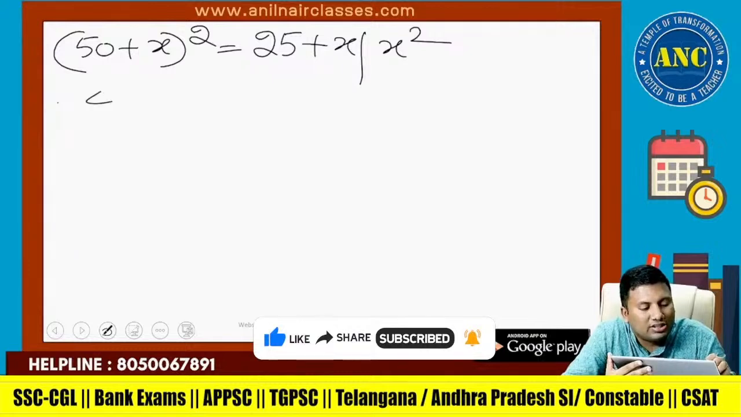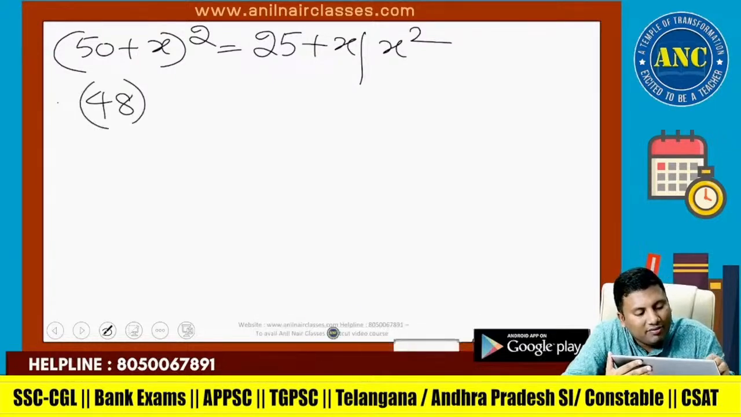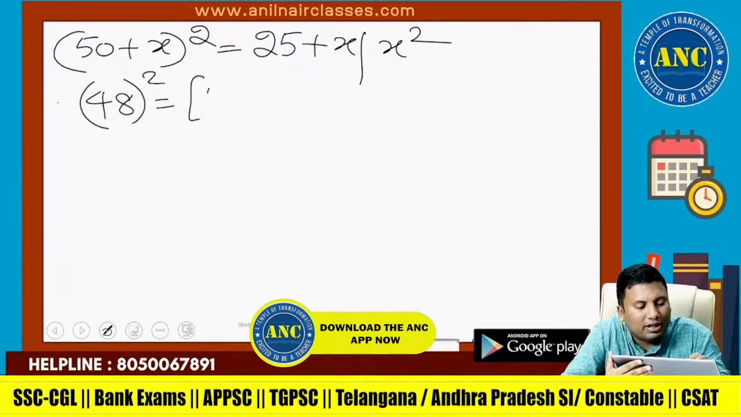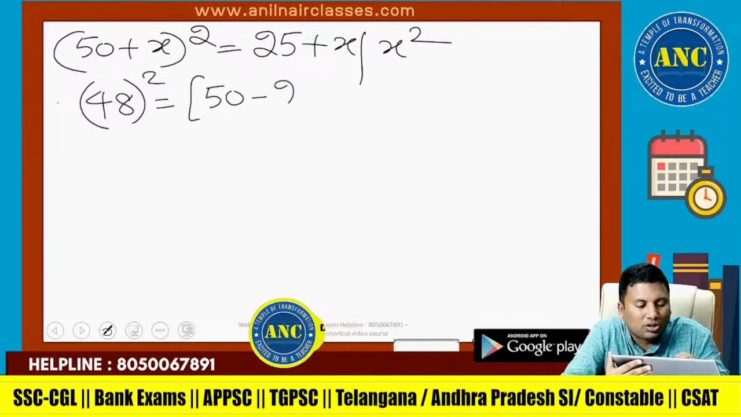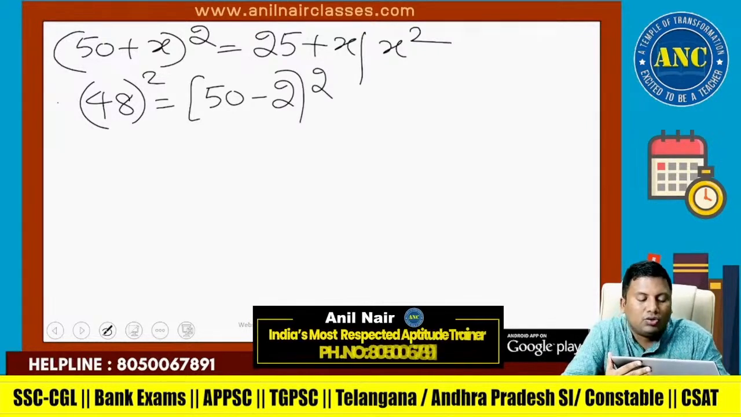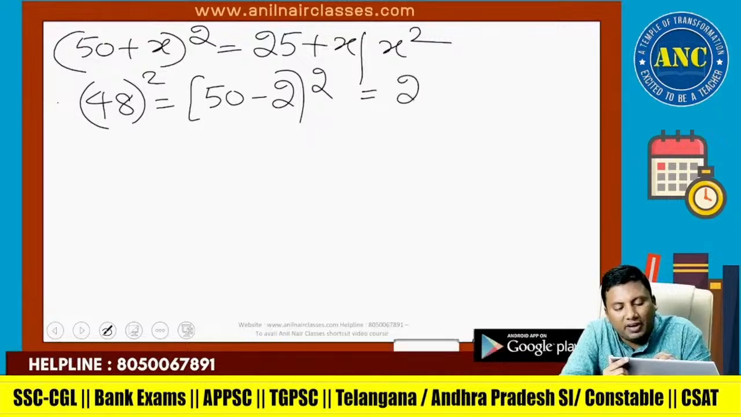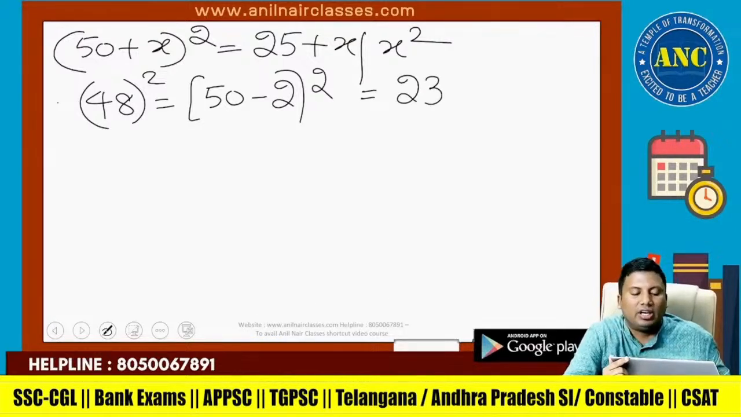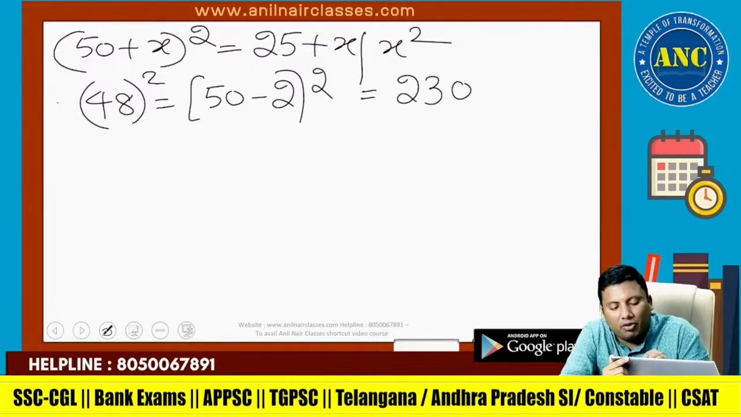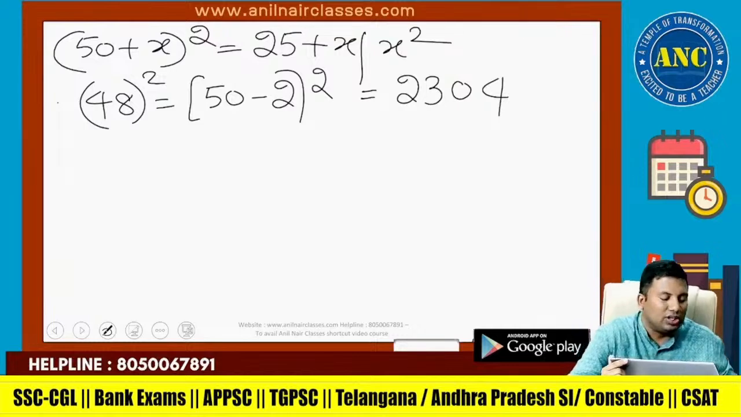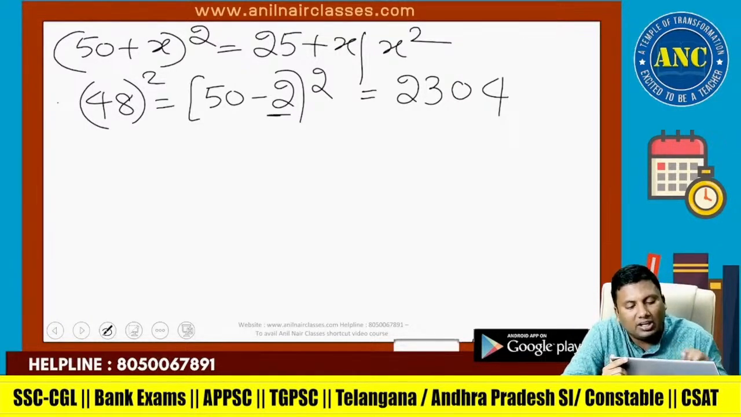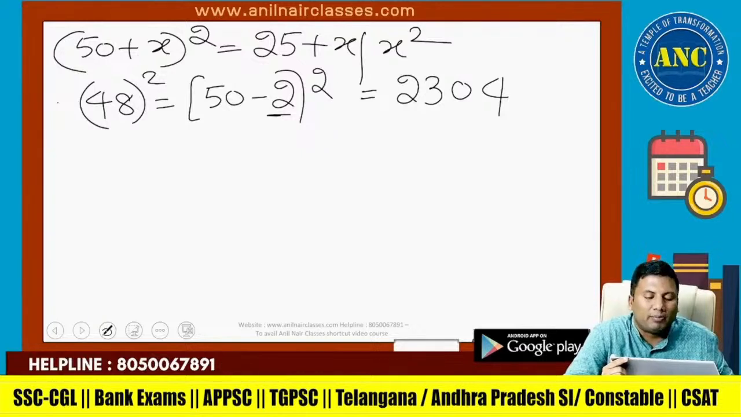Suppose the question is 48 squared. 48 is nothing but (50 minus 2) whole squared. The x value is minus 2. 25 minus 2 is 23. Minus 2 squared is 4, and 4 in a 2-digit format is 04. So 48 squared is 2304.